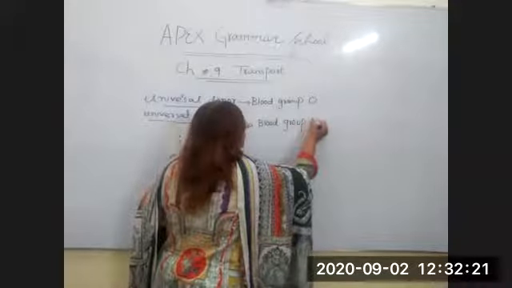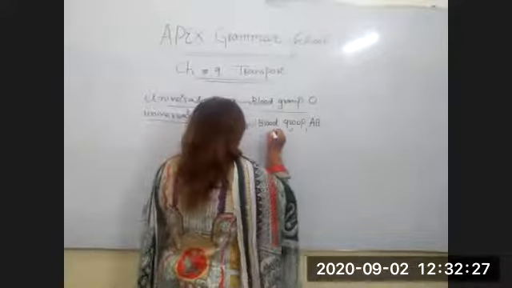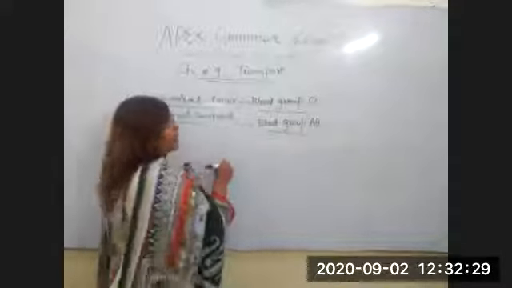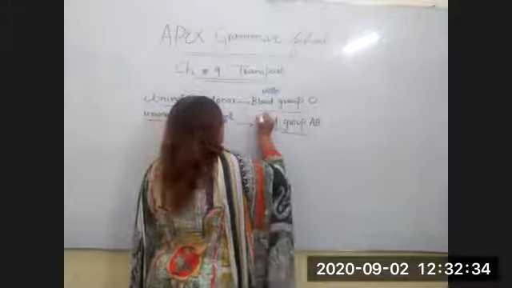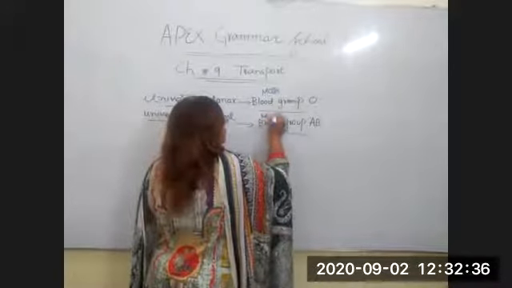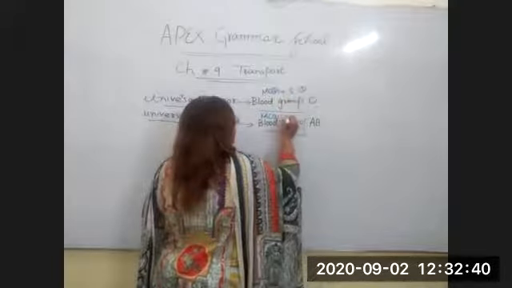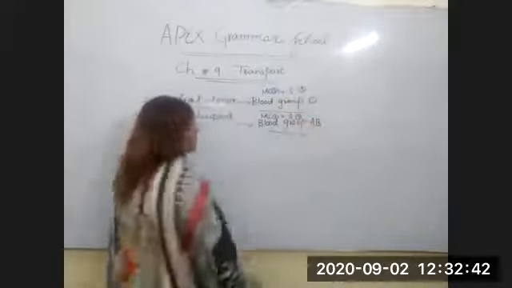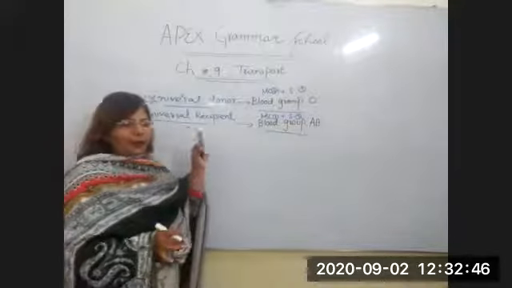You have to keep in your mind both these things, blood group O and blood group AB. Both are important for your MCQs and for your short questions. You have to underline them in your book and keep them in mind when we talk about the ABO blood group system.